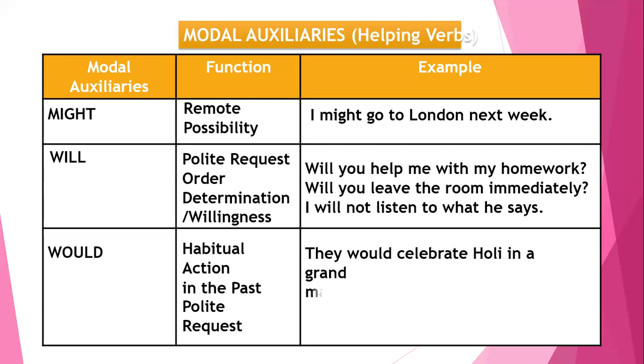In the modal auxiliary would, we can find functions such as habitual actions which have happened in the past, or polite request, such as, they would celebrate Holi in a grand manner. Here, it conveys a message of past habit. Whereas in the sentence, would you lend me some money? Here it plays the function of polite request.